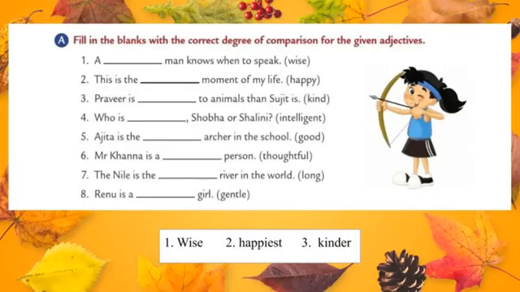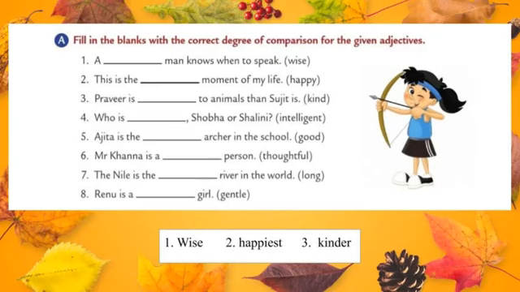Let's move to the second one. This is the dash moment of my life. The given adjective is happy. So that particular moment is compared with all other moments in our life. So the given word we have to change to superlative degree. This is the happiest moment of my life. What should we do? We should remove the last letter and add IEST to form superlative. One more thing, the keyword the is used. This is the happiest moment of my life.